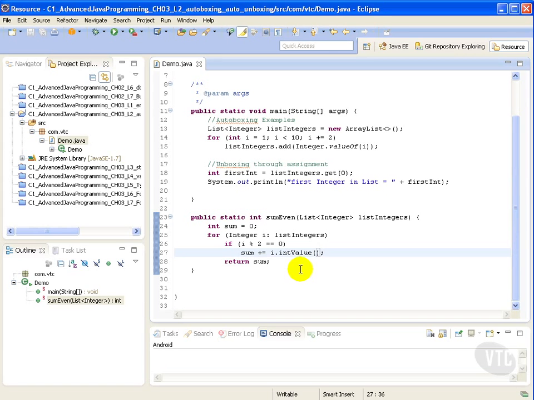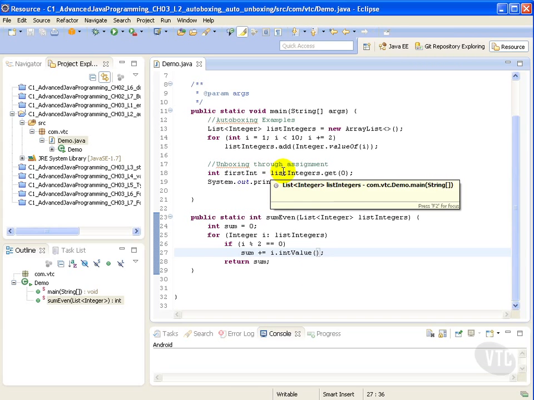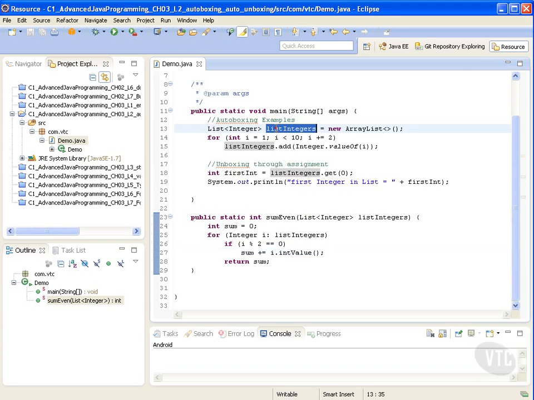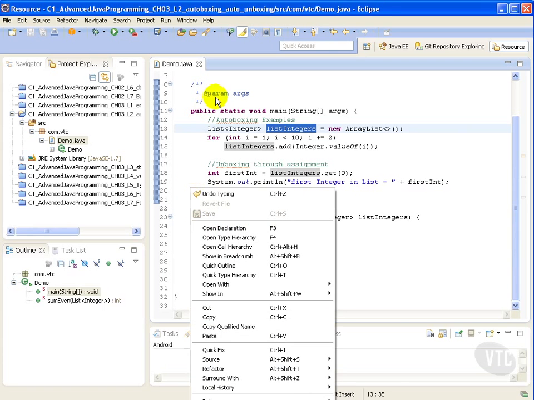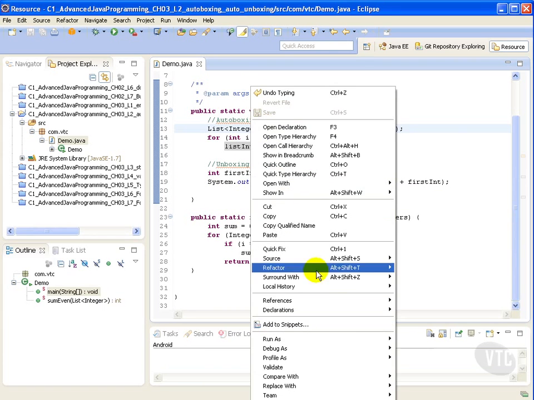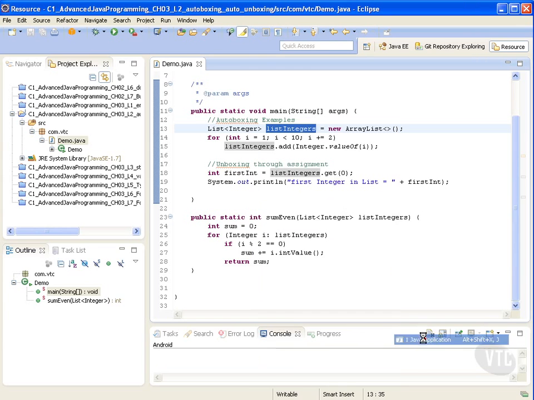The unboxing example shows how this works. Here we have an int that we're actually retrieving from the list of integers. Let's run it and see the code work. Run as Java application. First integer in list.